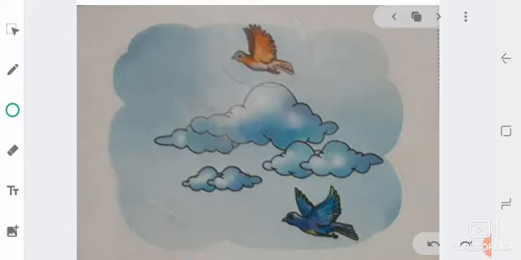Yes, the yellow bird is above the clouds. So, circle it. The yellow bird is above the clouds. So, circle it. Okay?